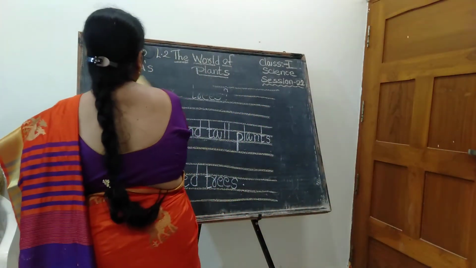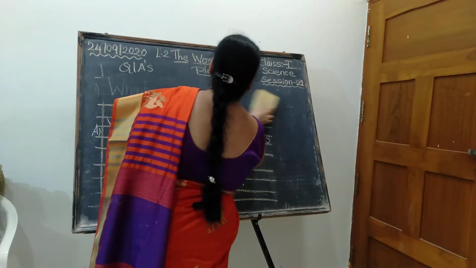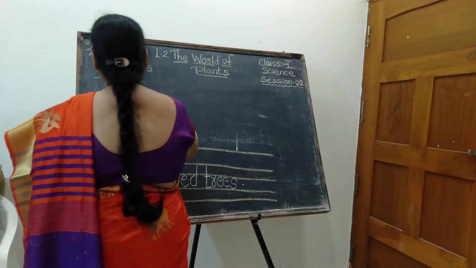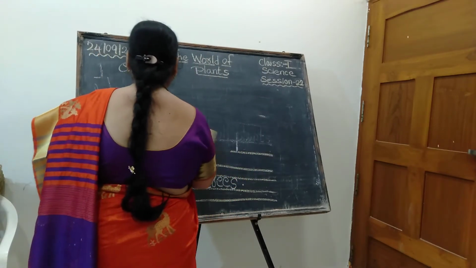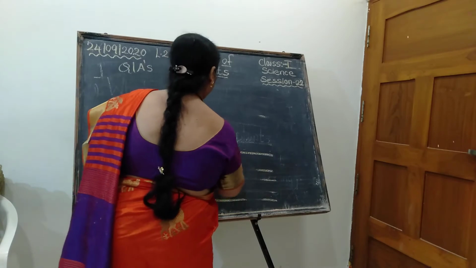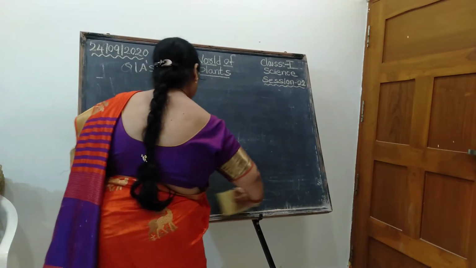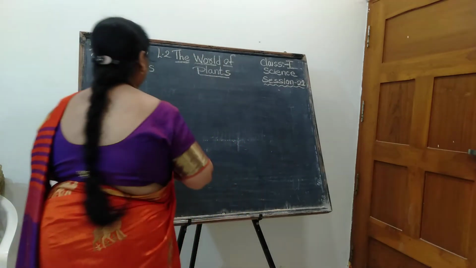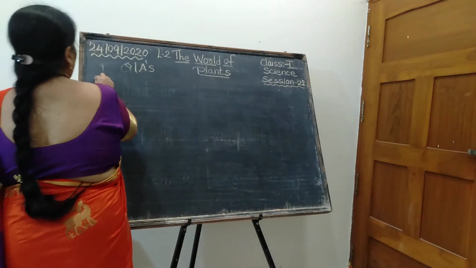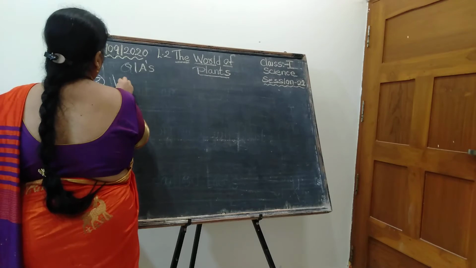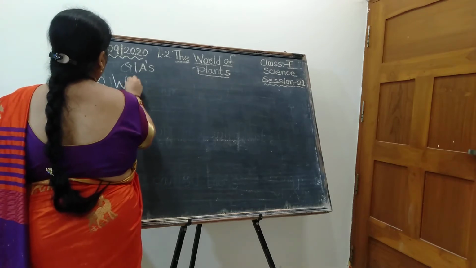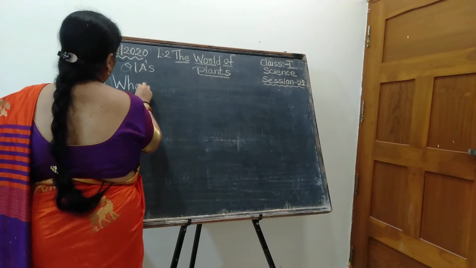Get ready, children, for the second question. What are herbs? Now teacher is not going to draw the line. So without a line I am going to write. The second question is, what are herbs? Again, no lines. I didn't draw any lines, so please follow the strokes.